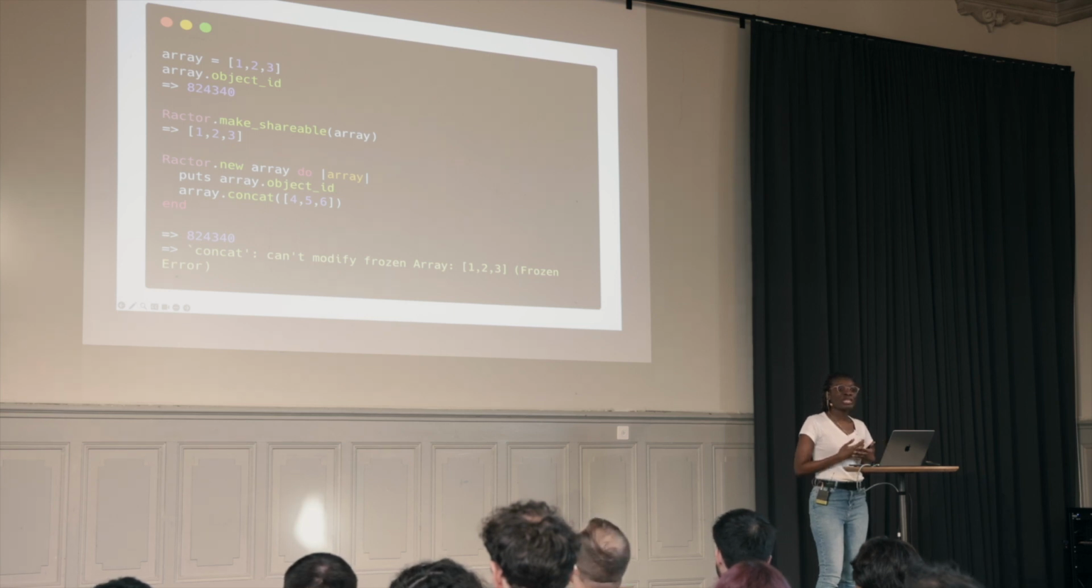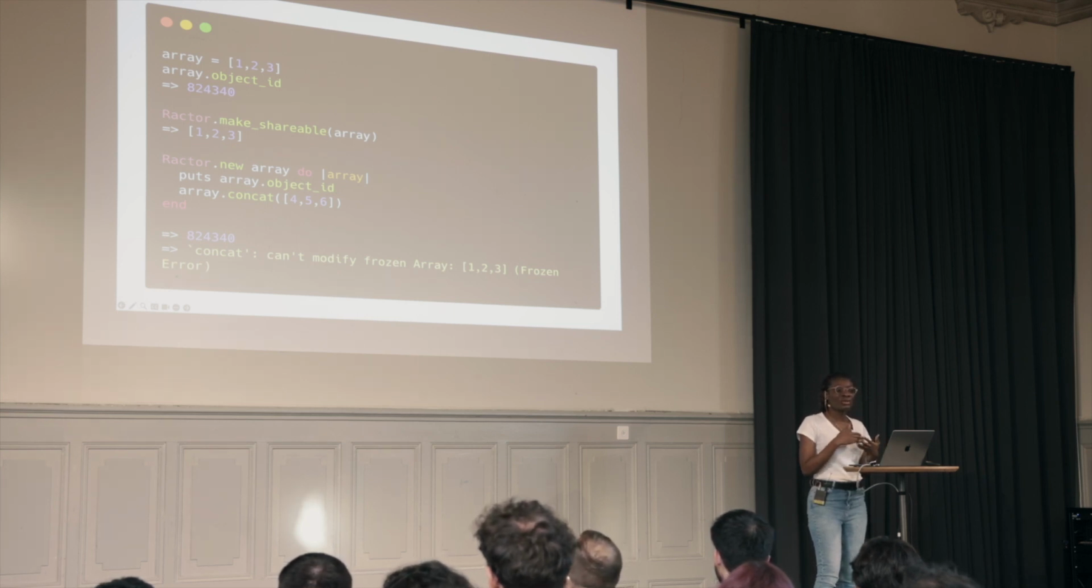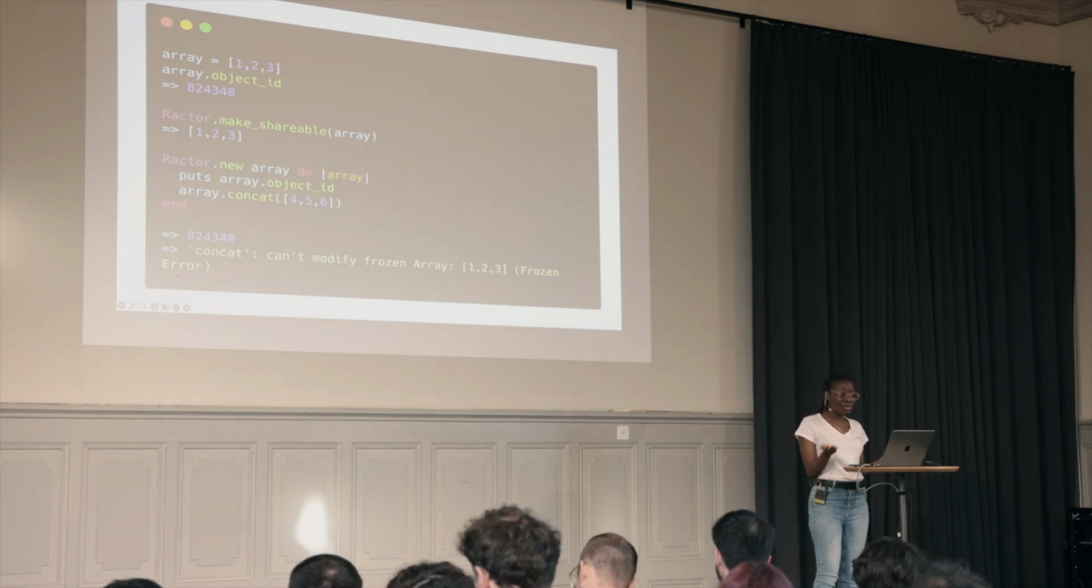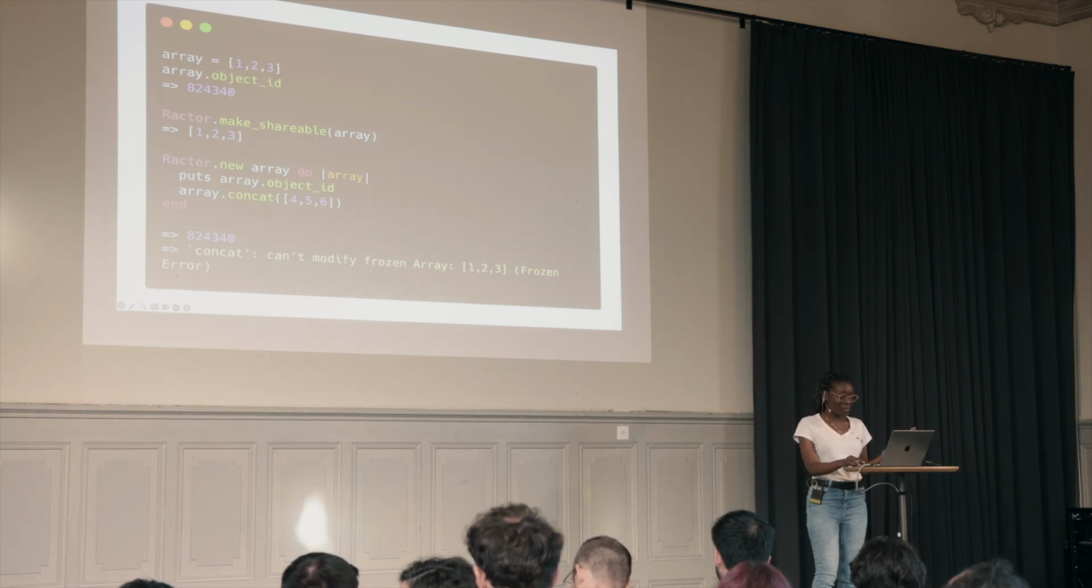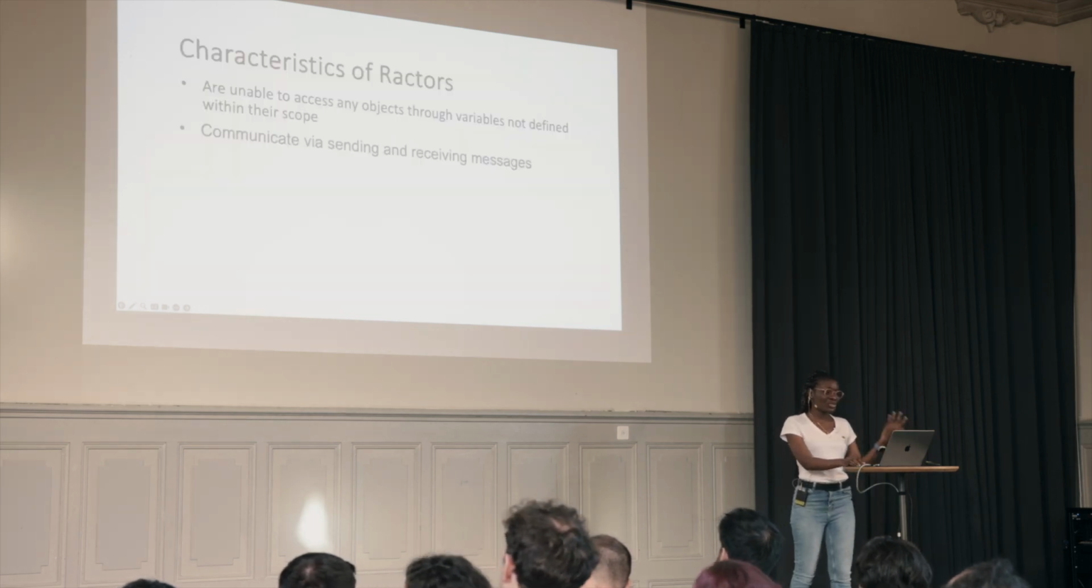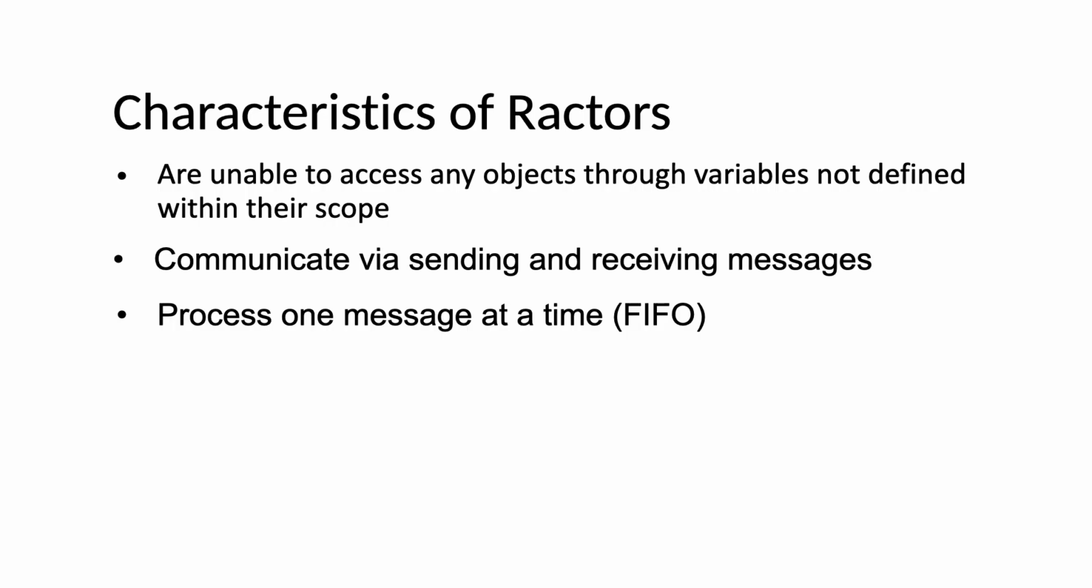So if Ractors make a deep copy of unshareable objects, and shareable objects are immutable, how then do we mutate states? With Ractors, this brings us to the second property. Ractors basically communicate via sending and receiving messages. And if they have so many, they process one at a time using FIFO.